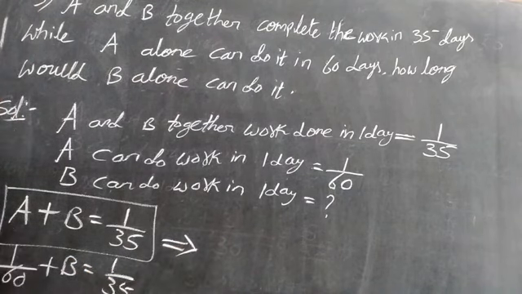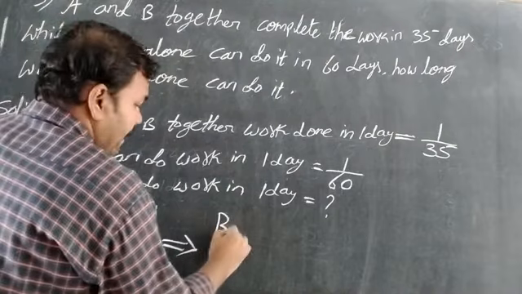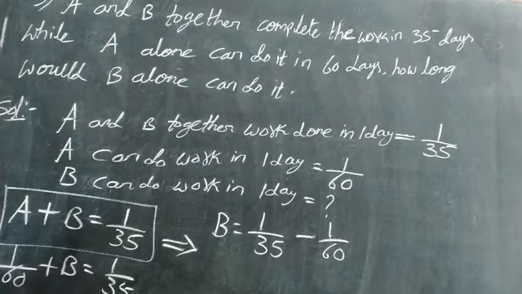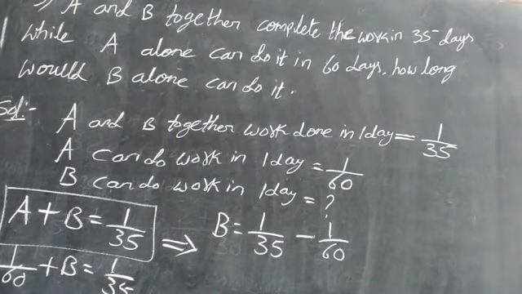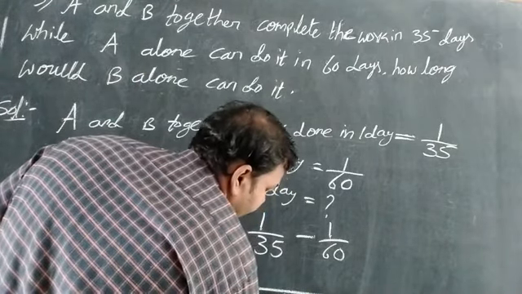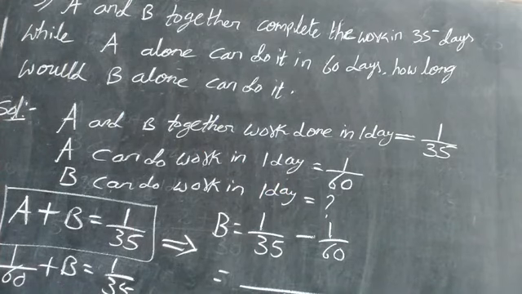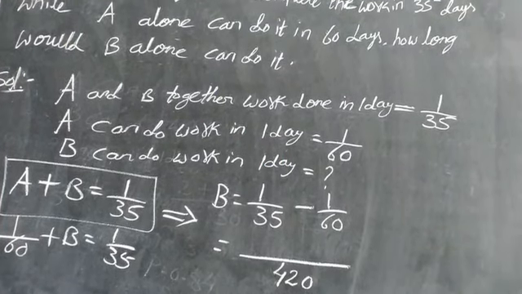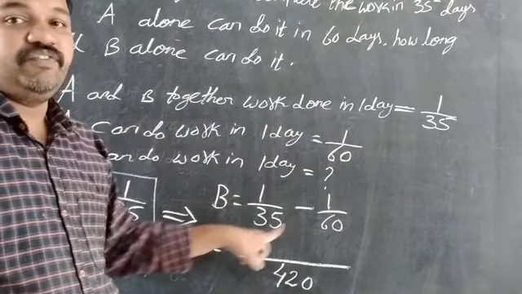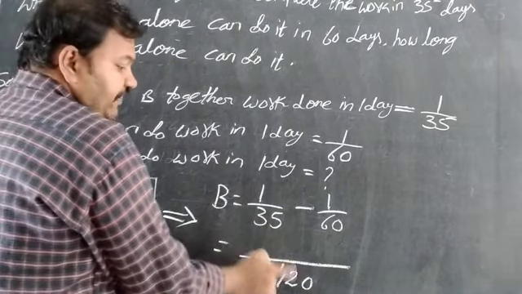From this we want only B's work. B is equal to 1 by 35 minus 1 by 60. The LCM of 35 and 60, we have to find. Taking the 5 table, 5, 7, 12, which gives the LCM as 420. The LCM for this sum is 420. I did the LCM of 35 and 60 in the rough work and I am writing it here. The rough work of LCM is 420.